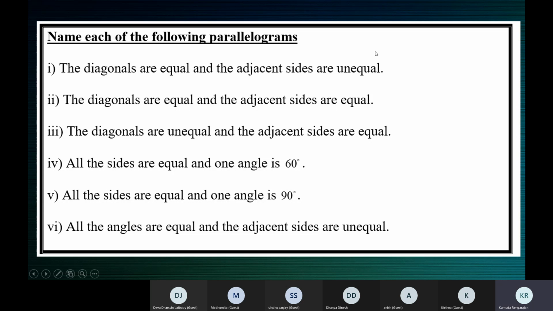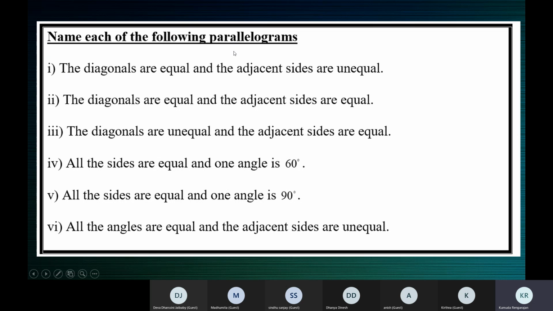We stopped here in the last class and asked you to find the answers to these statements. Okay, let's see the first one. The heading is: name each of the following parallelograms.